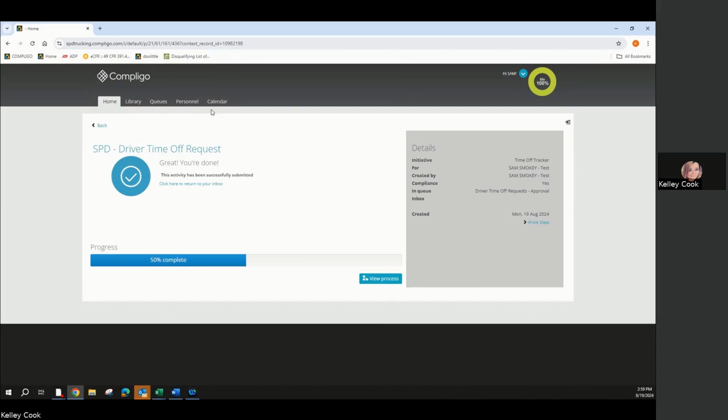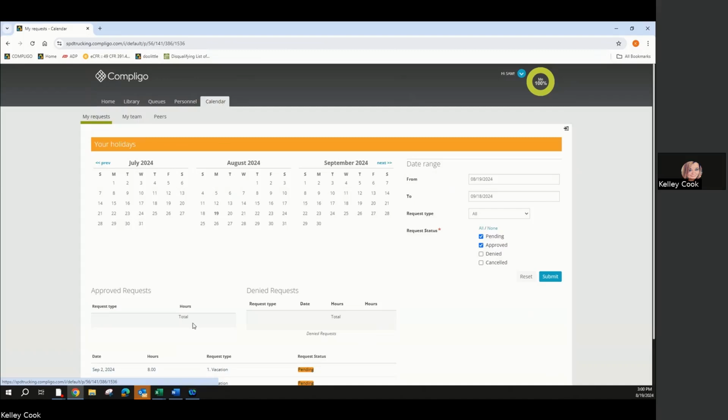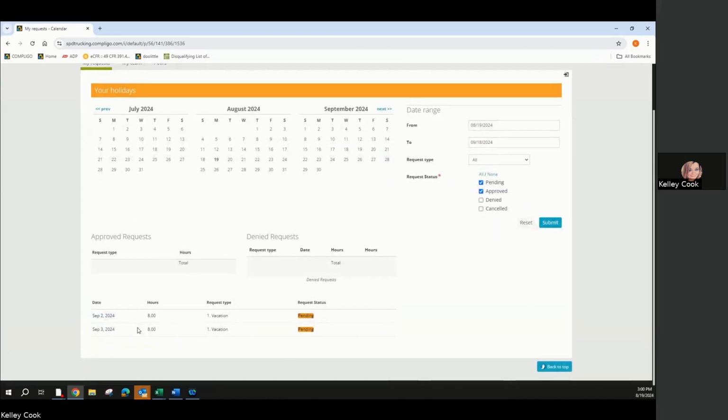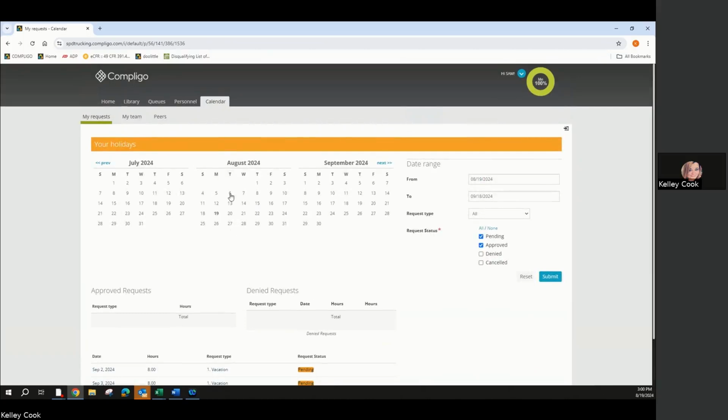You can always look for your time off request by going to the calendar. And here you can see we have 2 time off requests for the 2nd and 3rd of September. These are vacation days and the request status is pending. Once it gets approved and goes through the process, it'll say approved and it'll show up on your little handy dandy calendar. It also is a great way to go back and look at what time that you took off previously.